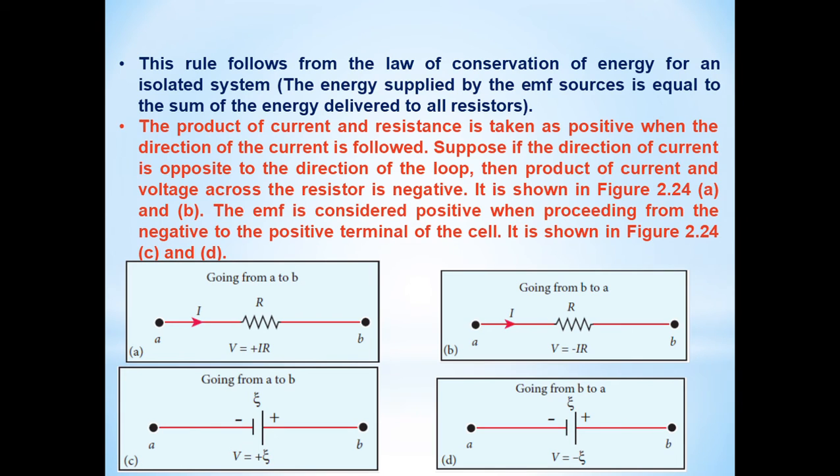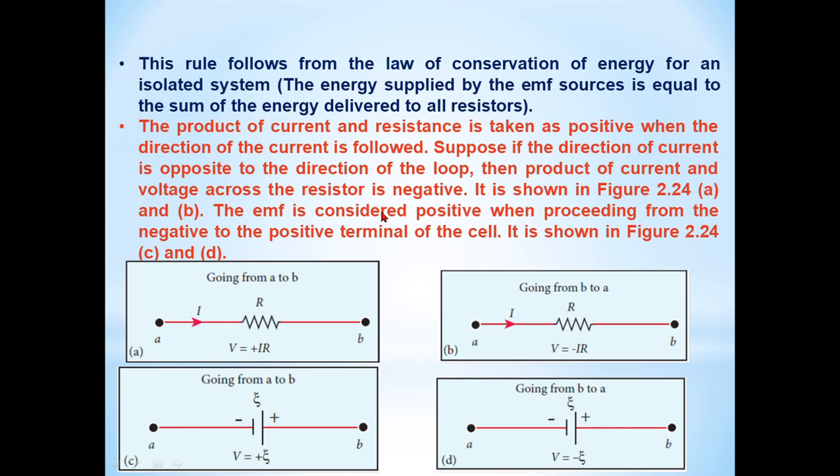The next important point: the product of the current and resistance is taken as positive when the direction of the current is followed. If the direction of the current is opposite to the direction of the loop, then the product of current and voltage across the resistor is negative. It is shown in figure 2.4 for A and B. This is positive, going from A to B. Going from B to A means opposite direction, that is taken as negative. It is shown in the figure.